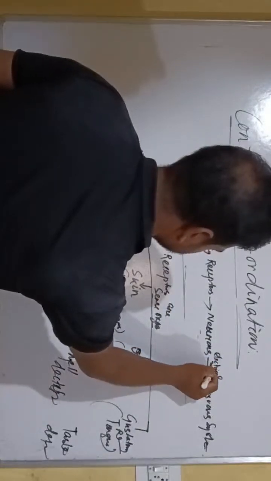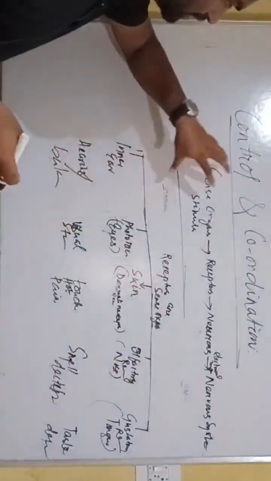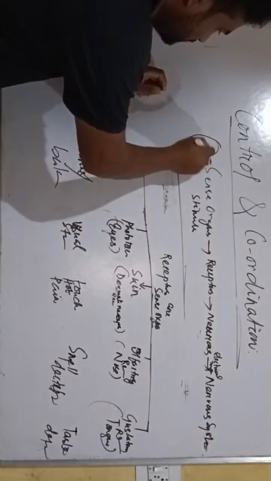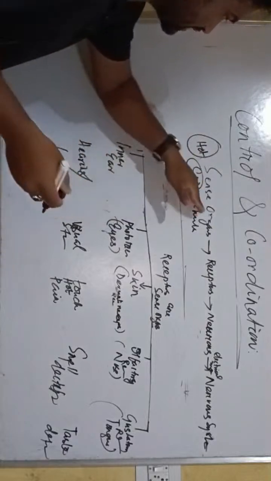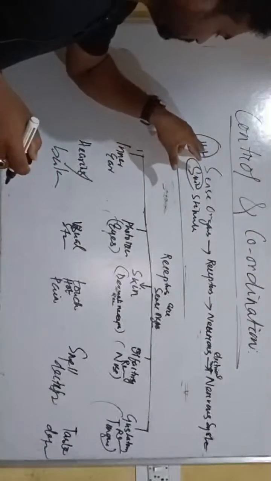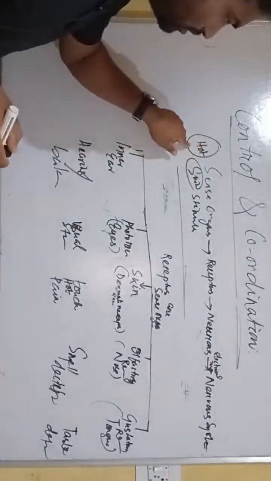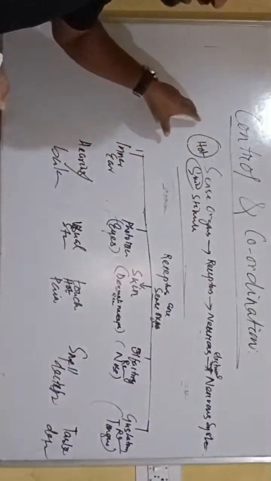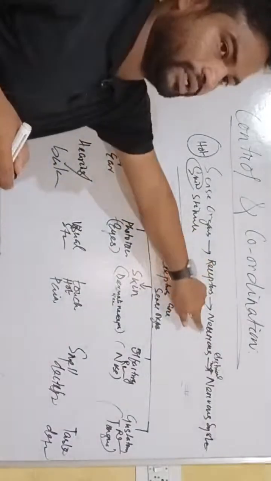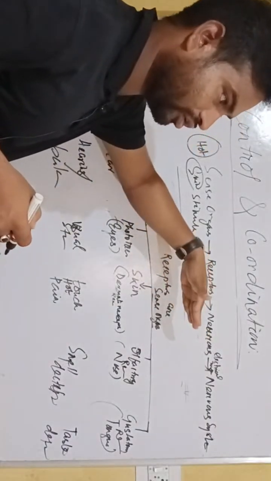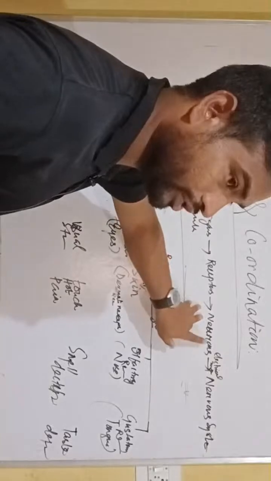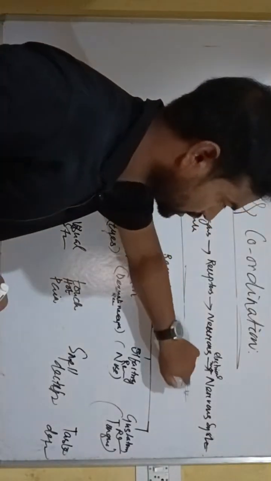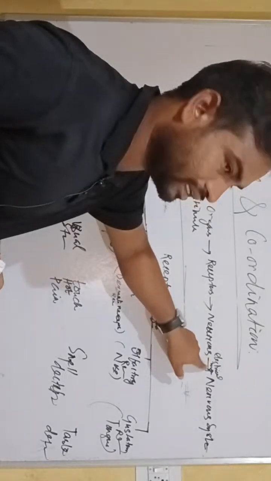Again, suppose here is a hot object. Then our sense organ is the skin. When our sense organ, the skin, is touching the hot object, then this hot stimulus is passed as a message to the receptors. Then receptors are connected with the neurons or nerve cells. Nerve cells are interconnected throughout our body. From these receptors it transfers to neurons, and through neurons it transfers to the nerve system in the form of electrical impulse.